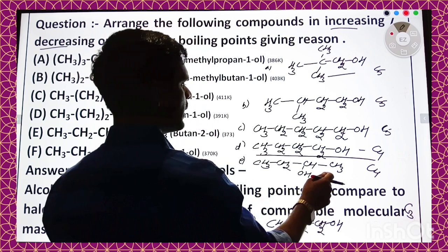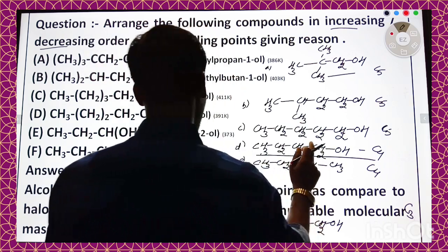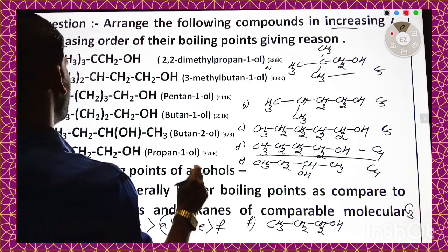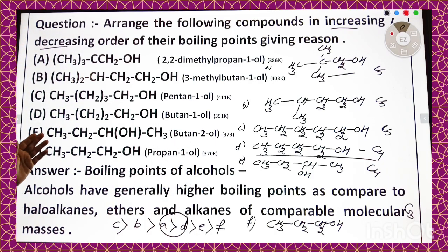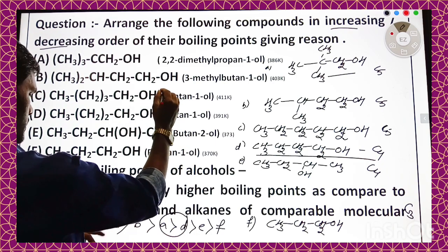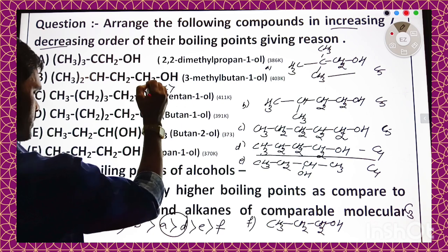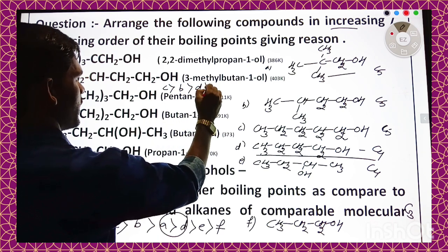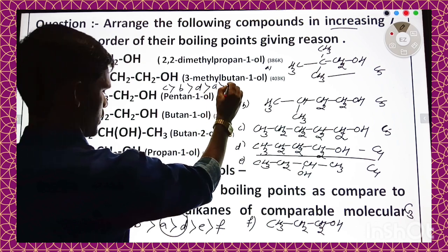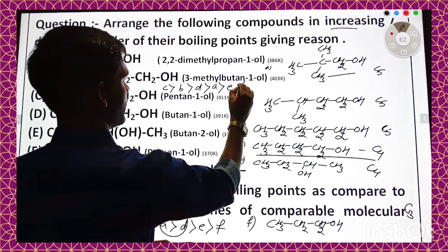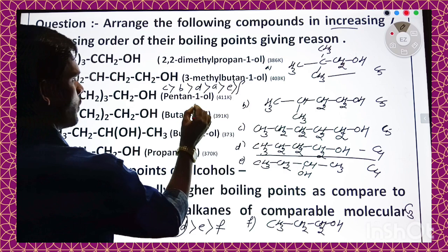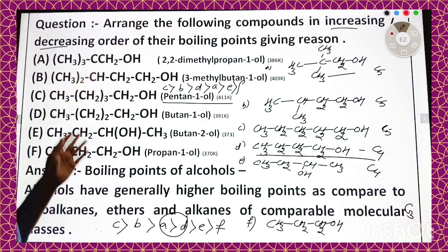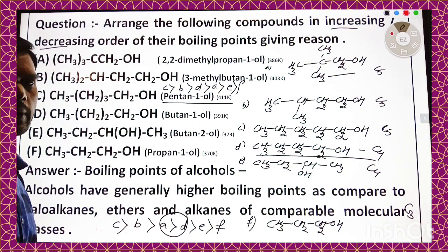Therefore, the boiling point again increases for this molecule. Thus, finally, we can arrange these molecules in this order. C will be highest, then B, then D, then after A and E, and finally F. Okay. So this is the order of the given molecule.